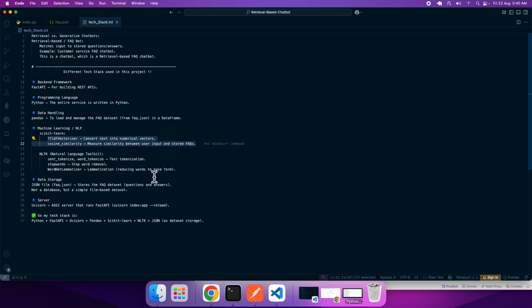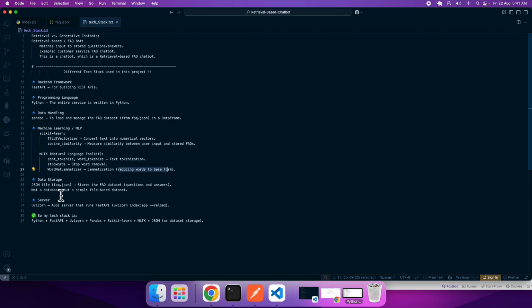And if you have to achieve this, you have to go for pipelining. And what pipelining do I need? I have to go for NLP pipelining in the form of sentence tokenization and word tokenization. So these are called text tokenization. Then I have to use stop words for removing the words which are not going to affect the similarity meaning a lot. And then I have to use the WordNet lemmatizer. Lemmatization is a process of reducing the word into its compact meaning.